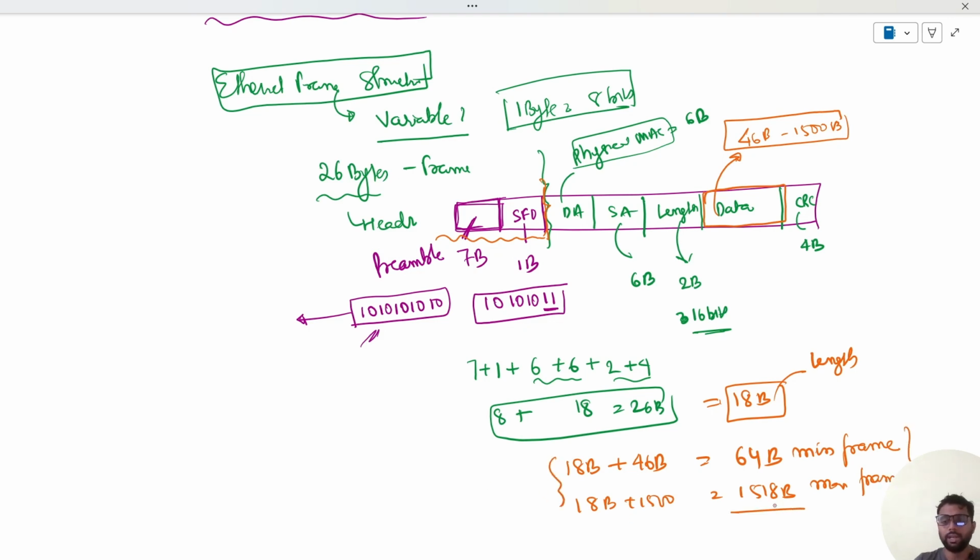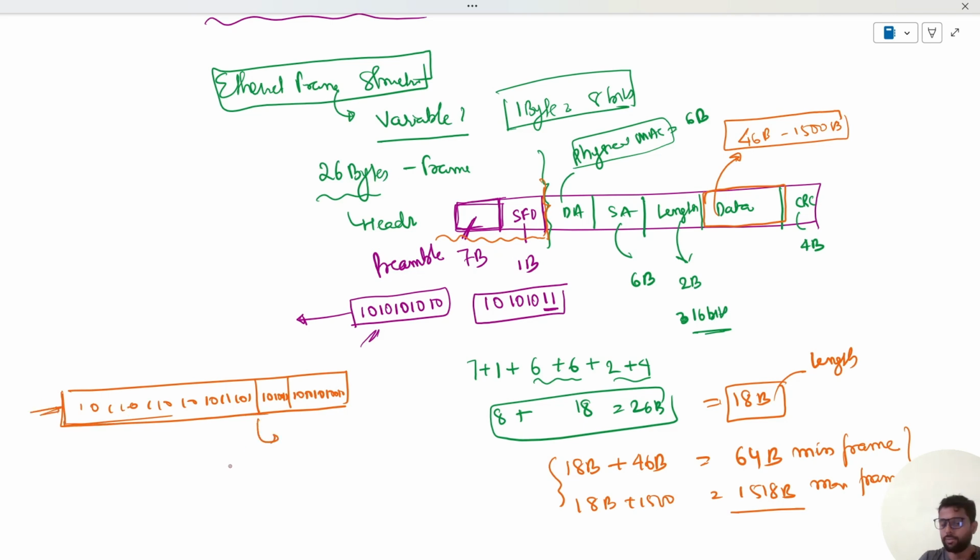That is 1518 bytes. Now see, this is the starting, and let me draw this frame here to make it more clear. This is the preamble. I would not be making all the entries, but see, this is the preamble, comprising 1010 1010 and so on. Then we have the SFD, the start frame delimiter, which is 1010 1011, and similarly all the bits are there. These bits are packed into one frame, and then it is given to the physical layer.